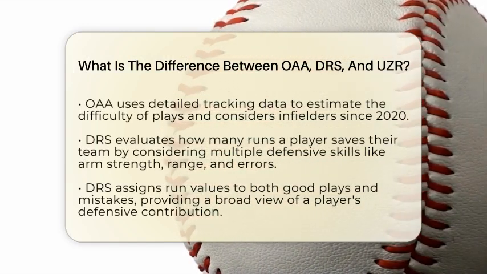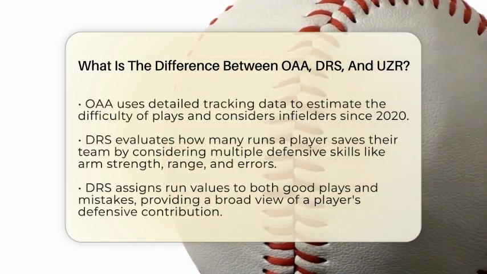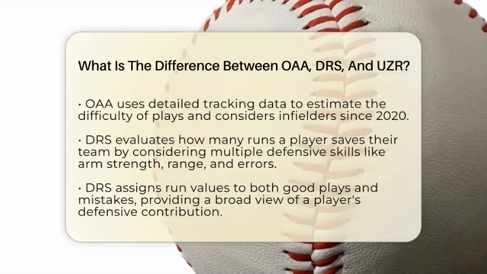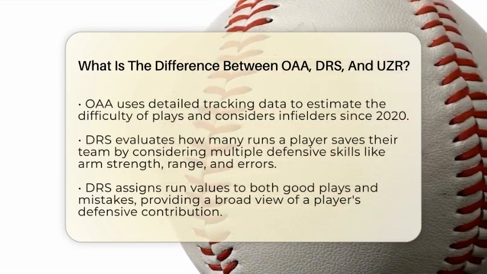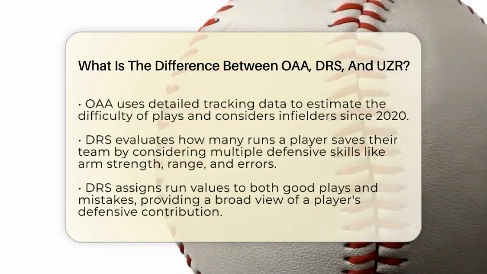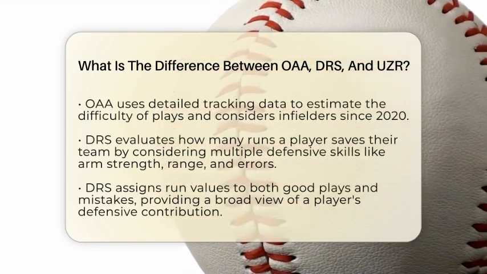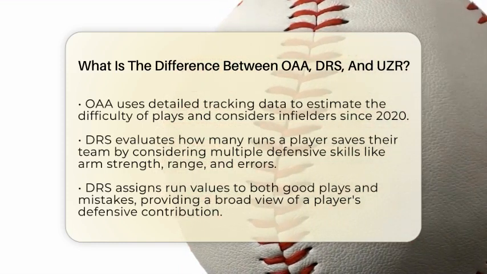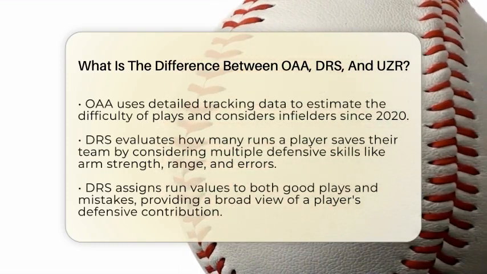Since 2020, outs above average has expanded to include infielders as well, considering things like how fast the batter is and how much time the fielder has to make the play. It's a very precise way to see how well a player is at turning batted balls into outs, especially focusing on their range and playmaking ability.